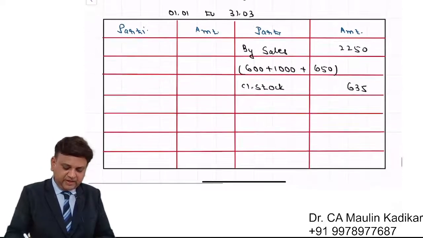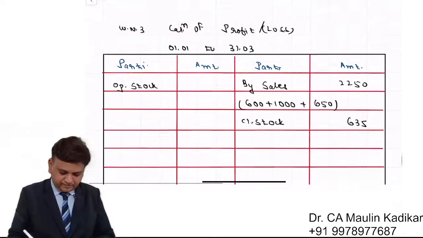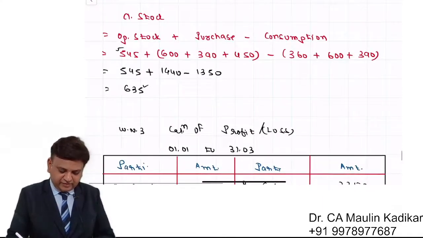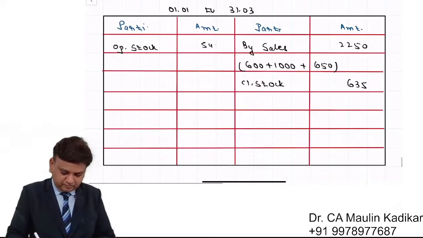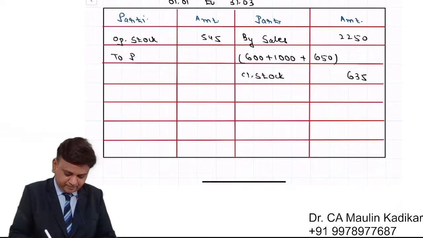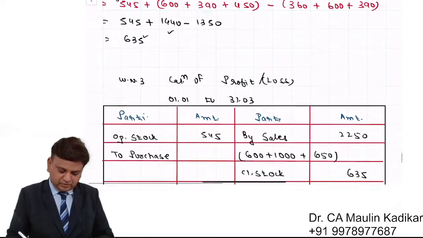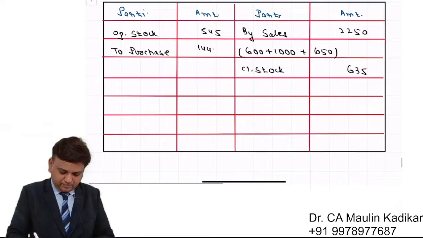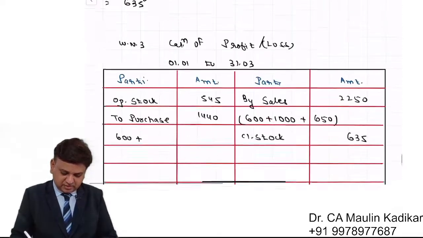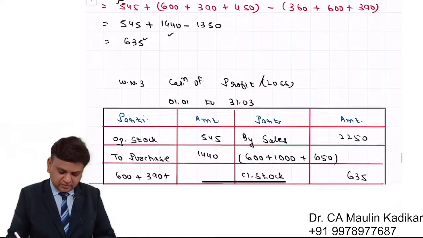Debit side, we will have the opening stock, which is 545. Then on the debit side we will have purchases, in total 1440. That is 600 plus 390 plus 450.